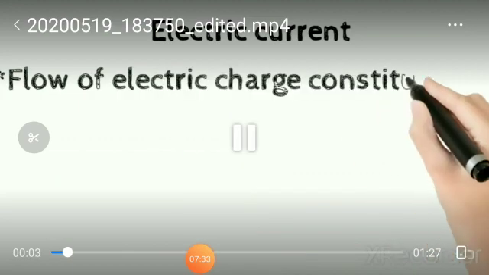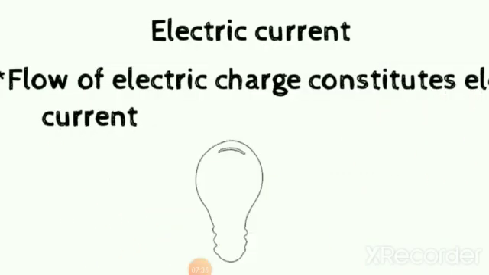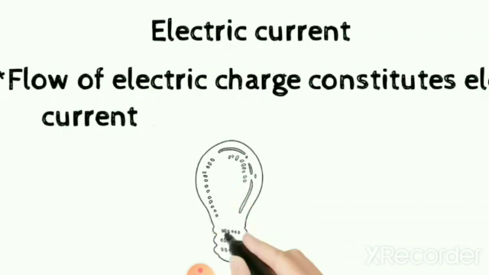So as we know, let me tell you about electric current. The flow of electric charge constitutes electric current. In an electric circuit, this charge is often carried by electrons moving through a wire. It can also be carried by ions in an electrolyte, or by both ions and electrons, such as in ionized gases. So the continuous flow of electrons in an electric circuit is called electric current. You have seen a simple circuit diagram before this. Charges always flow through a conducting material, and a large number of charges constitute electric current.